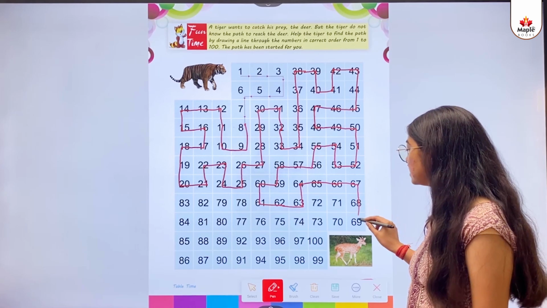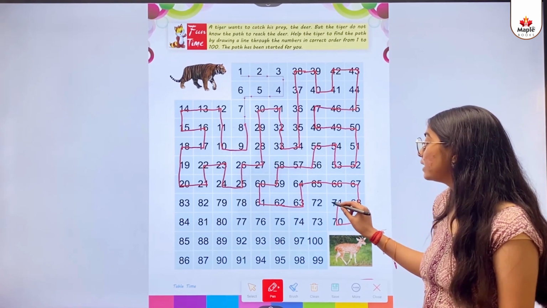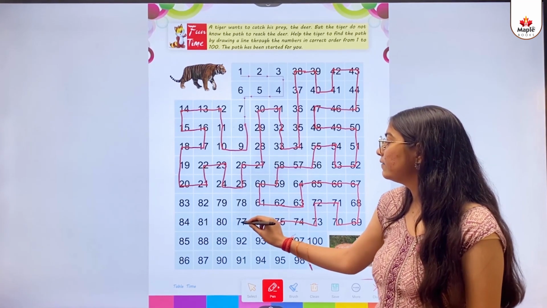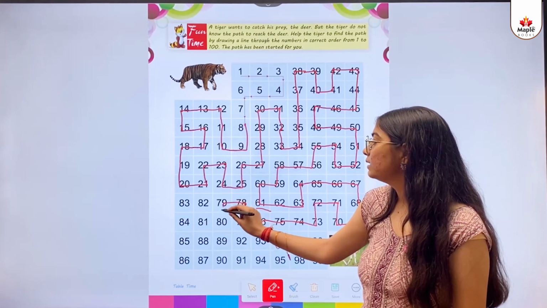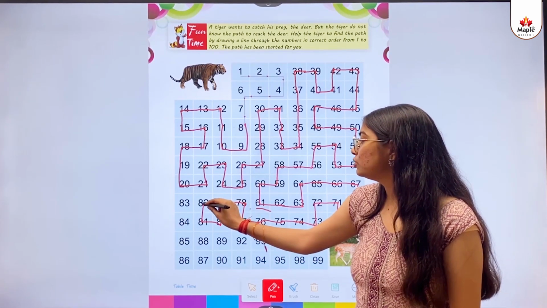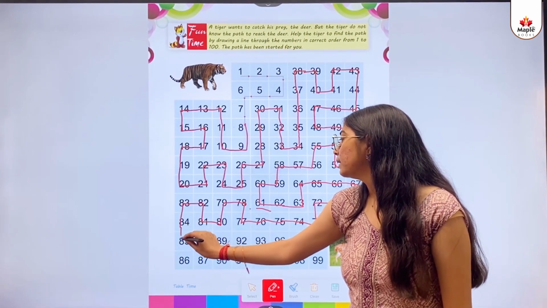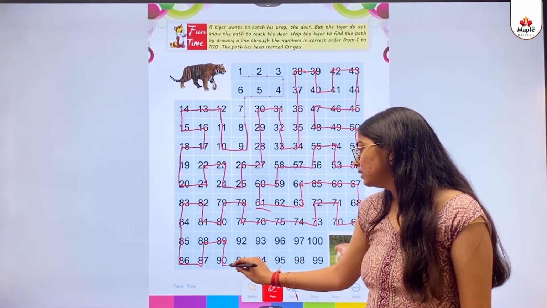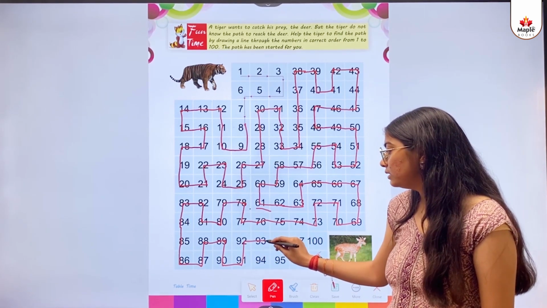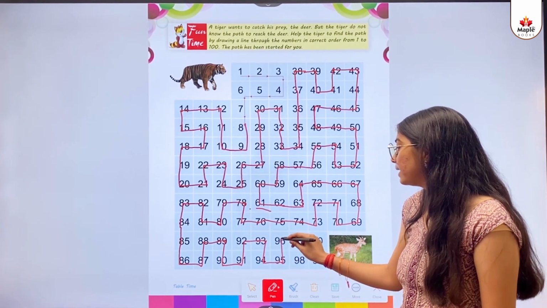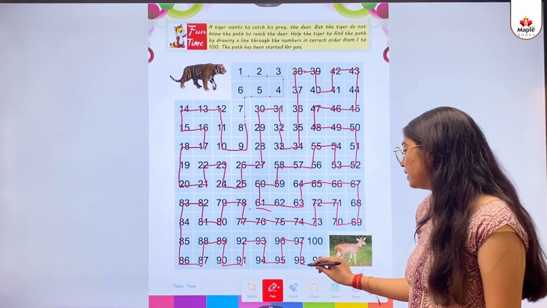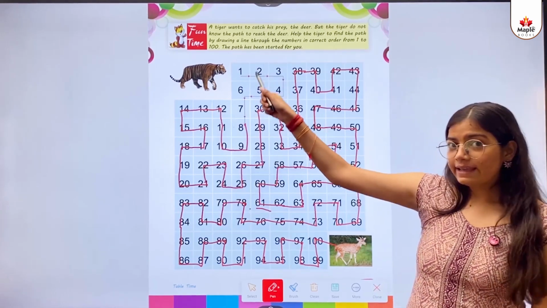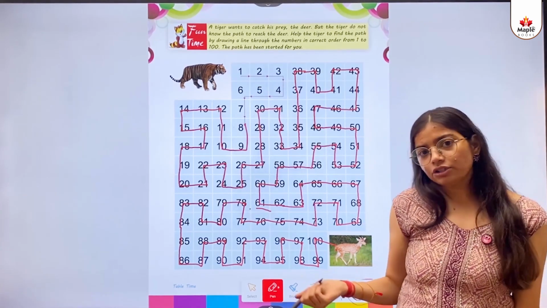67, 68, 69, 70, 71, 72, 73, 74, 75, 76, 77, 78, 79, 80, 81, 82, 83, 84, 85, 86, 87, 88, 89, 90, 91, 92, 93, 94, 95, 96, 97, 98, 99, 100. So kids, this tiger has now reached the deer.